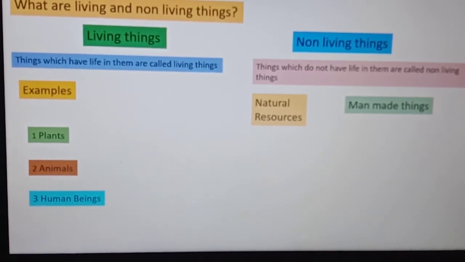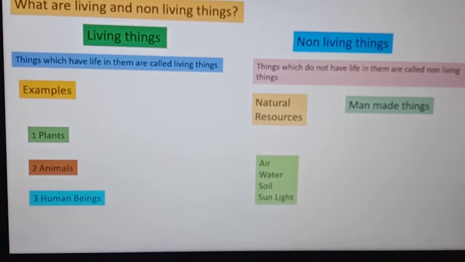What are man-made things? Things made by man are called man-made things. Examples: air, water, soil, sunlight, etc. are the natural resources. They are present in nature. Table, chair, books, bag, etc. all these are made by man.